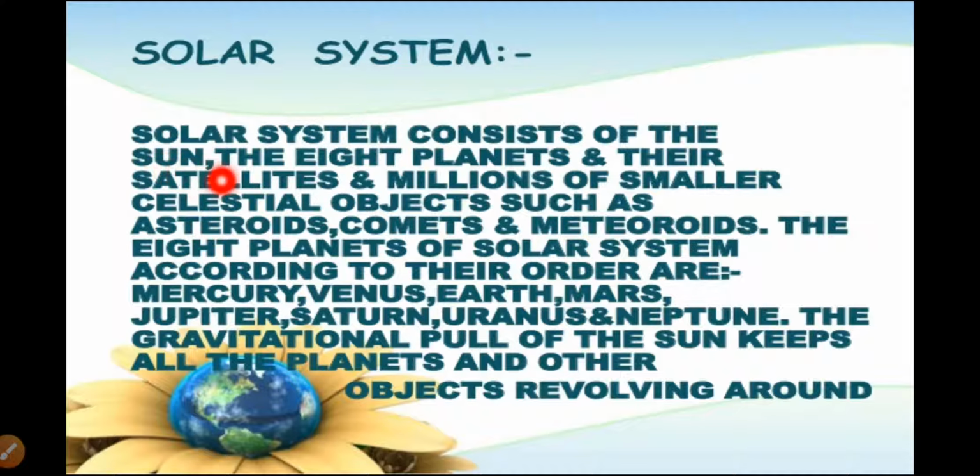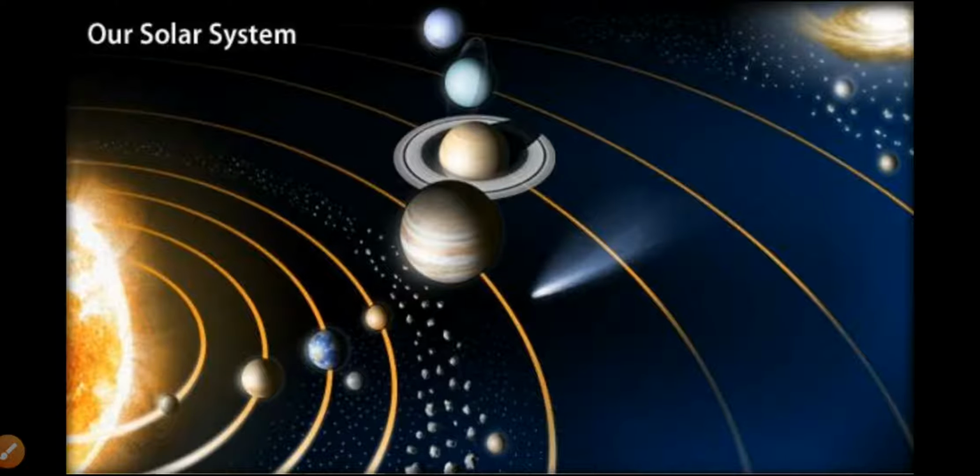The 8 planets of the solar system according to their order are Mercury, Venus, Earth, Mars, Jupiter, Saturn, Uranus, and Neptune. The gravitational pull of the Sun keeps all the planets and other objects revolving around the Sun.